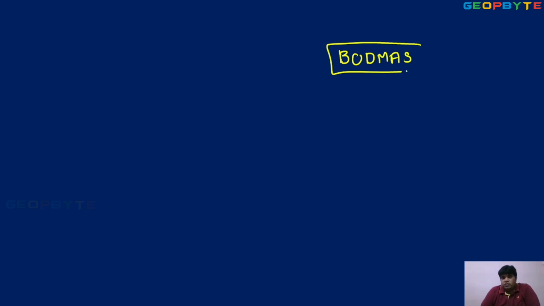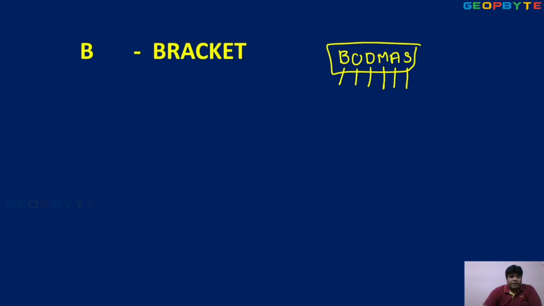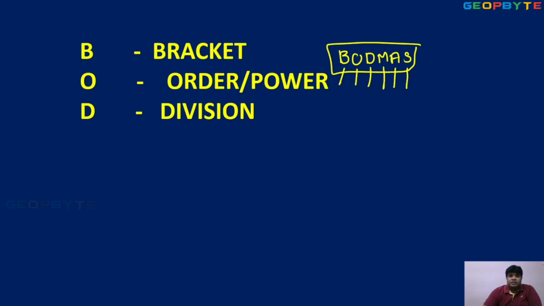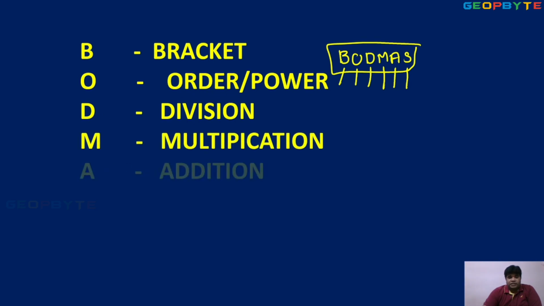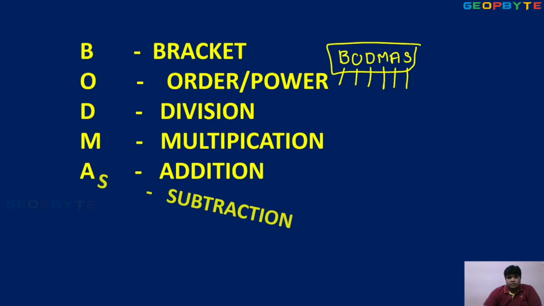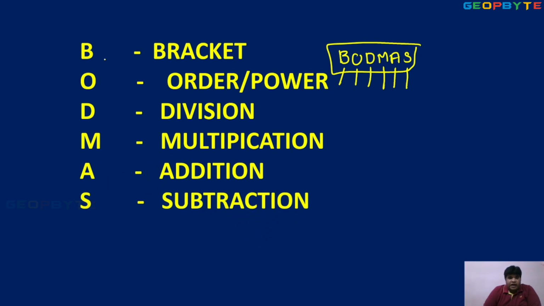BODMAS. B means bracket, O order, D division, M multiplication, A addition, S subtraction. Once observe: bracket B, O order, power, D division, M multiplication, addition, subtraction, okay, and order also, same method, BODMAS. So from the top to bottom, for our convenience, easily I can understand. Observe.